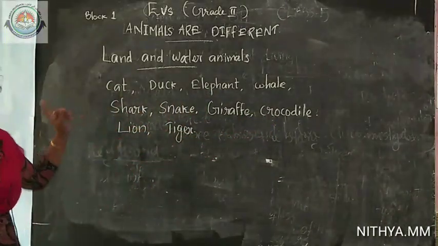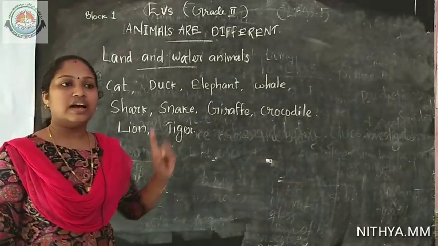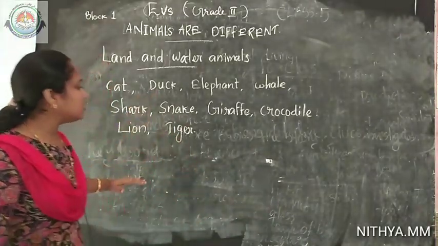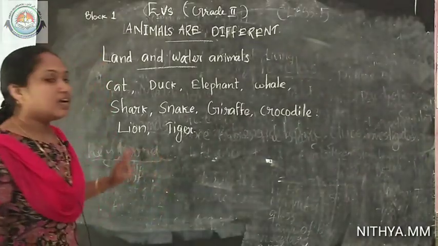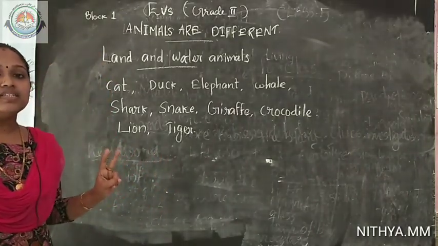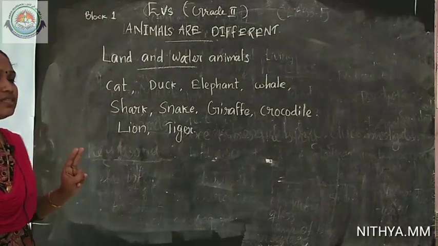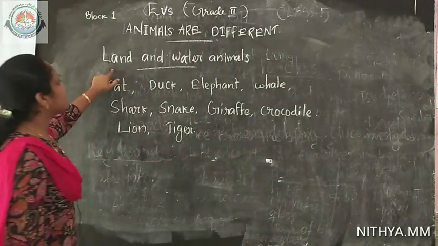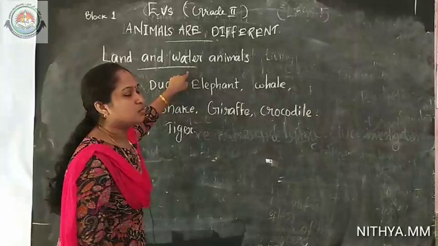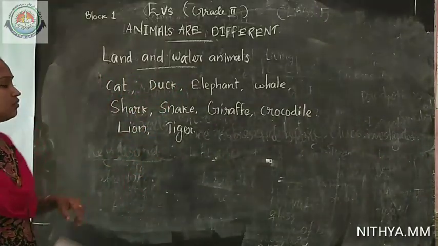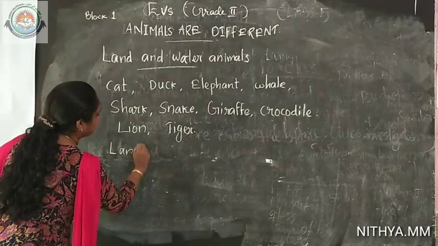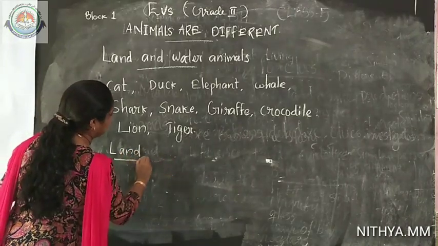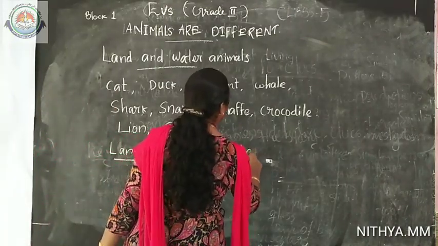Okay, our next step is to classify these animals under two heads. Now we are going to classify these animals under two heads. Which are the two heads? Very good. One is land and next is water. Okay, let's classify them. Land and water.